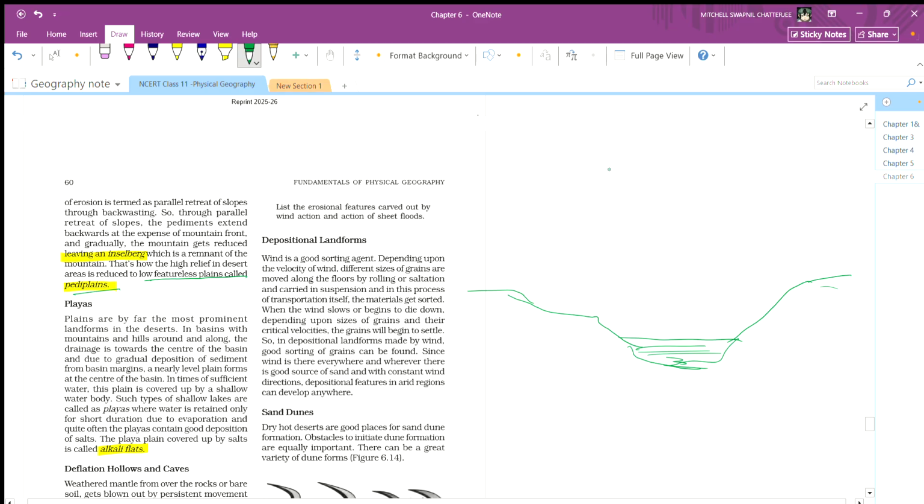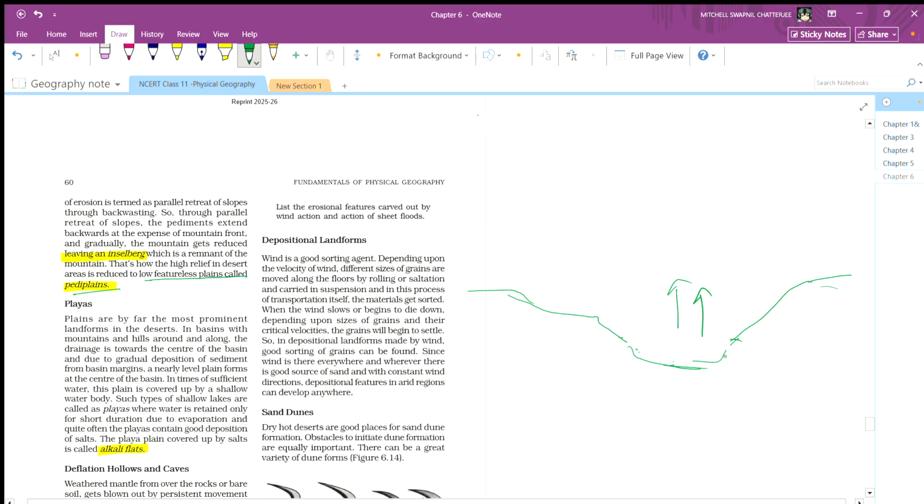And when this water evaporates due to heat in the desert, it leaves behind some deposits. Sometimes these deposits are mainly salt.